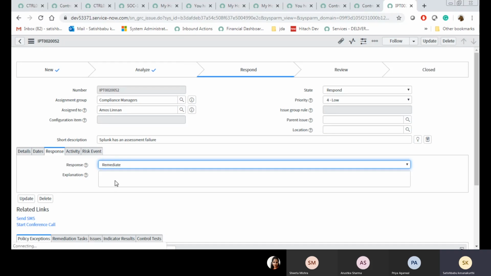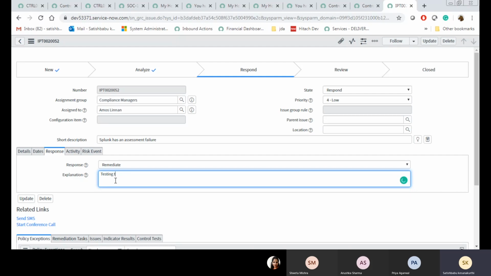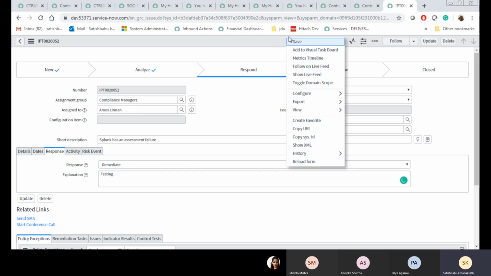Response is remediate and save the form.